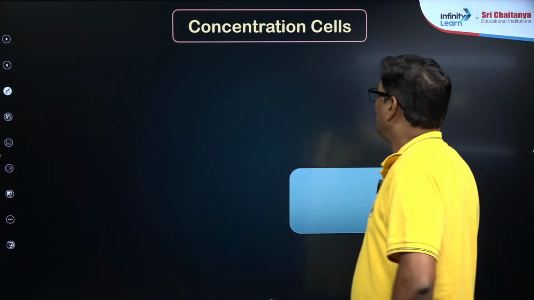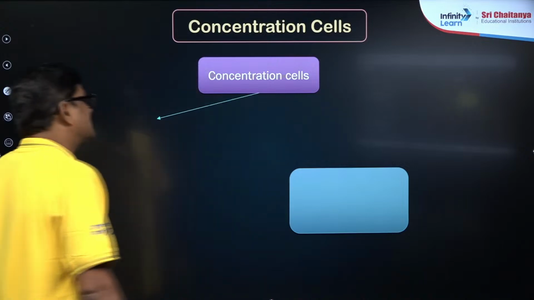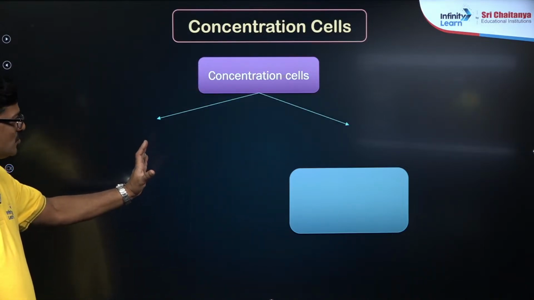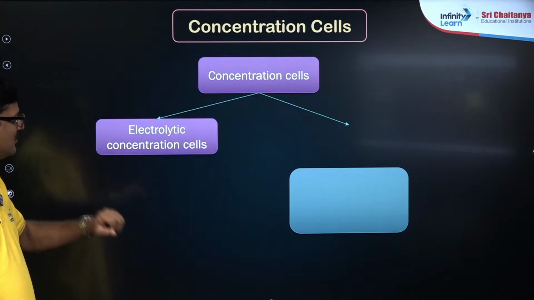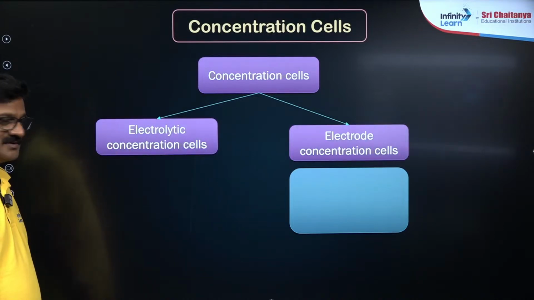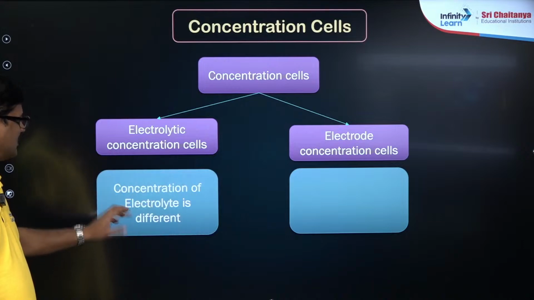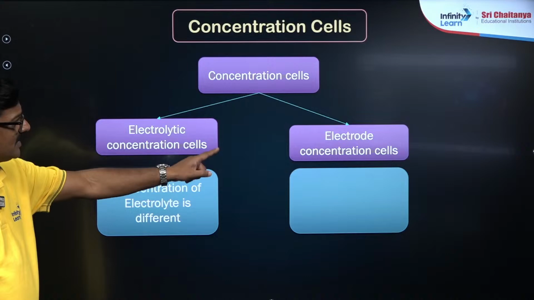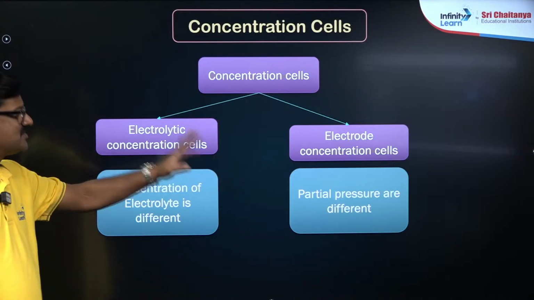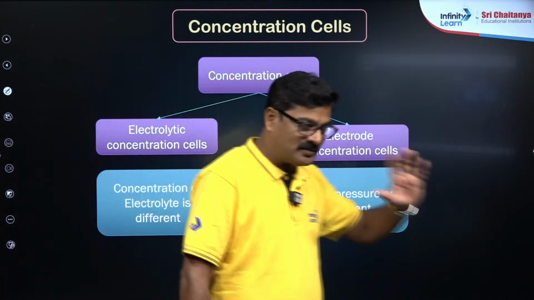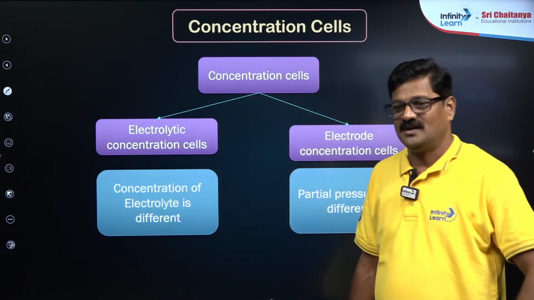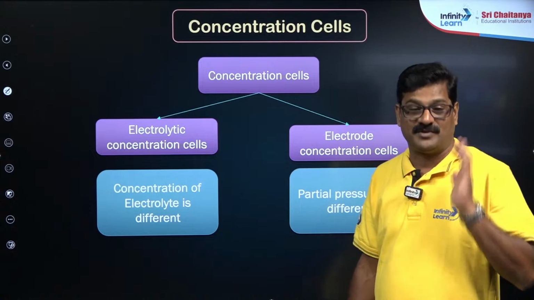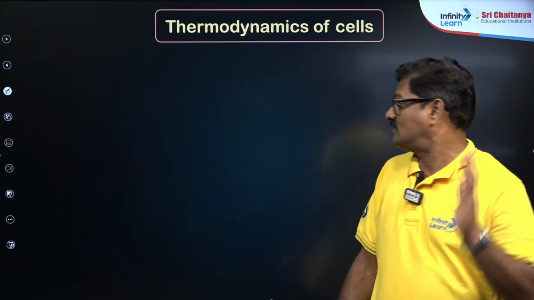I want to say concentration cells. Concentration cells have the same electrode, and you are going to see two types: electrolytic concentration cell and electrode concentration cell. In the electrolytic concentration cell, the concentration of electrolyte is different, and in the electrode concentration cell, the partial pressures are different. So you have the same Nernst equation, same electrode, but different concentrations or different partial pressures. That is what you call concentration cells.